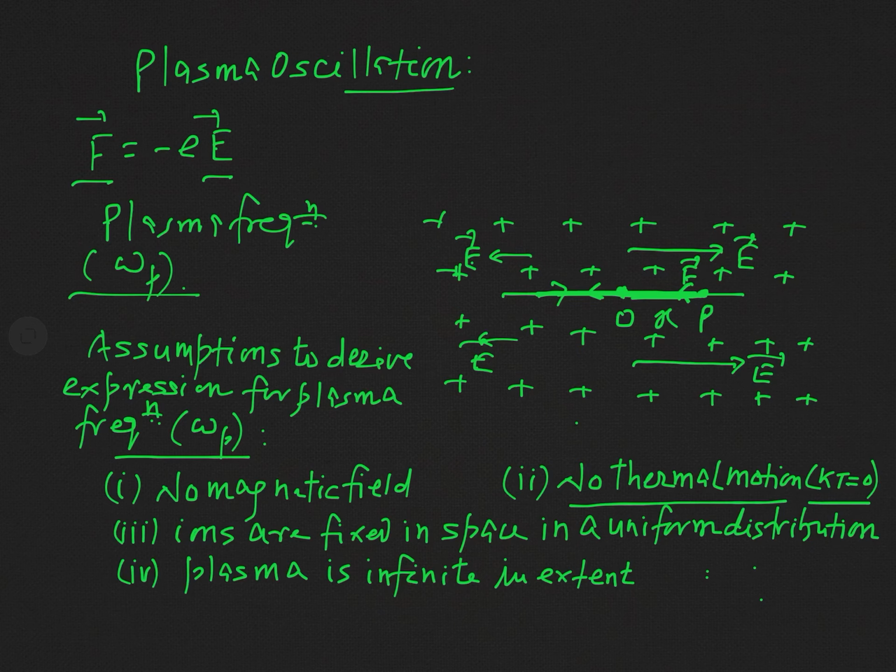Our consideration is that during this oscillation the electron can never be out of the medium, and for this we consider that the plasma medium is extended to a large extent, or you can say infinite extent. So these are the four assumptions on the basis of which we will derive the expression for plasma frequency.